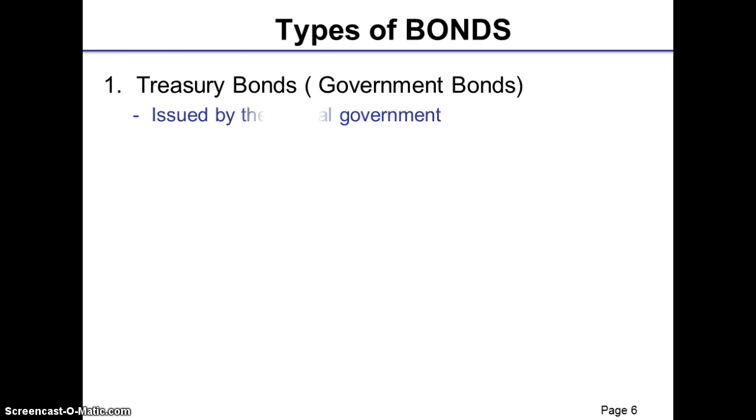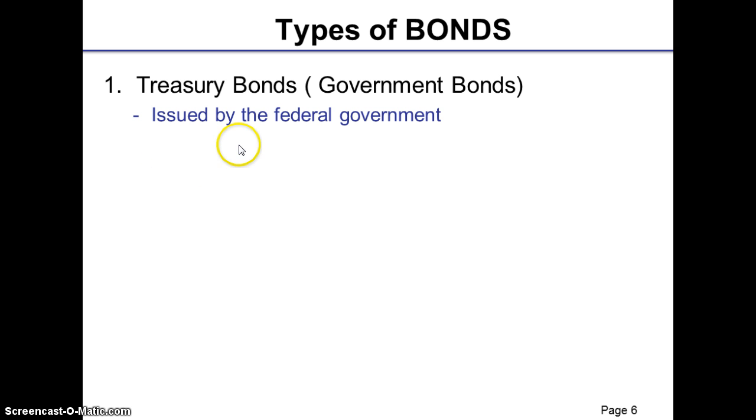Now let's take a look at the types of bonds. Basically, there are two types of bonds. The first one is the government bond, which is also known as treasury bonds. Particularly when the bonds are issued by the US government, they are known as treasury bonds, and they are issued by the federal government, also known as the central government of a country.